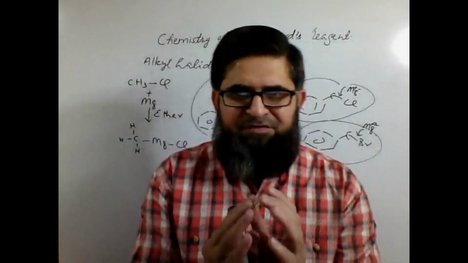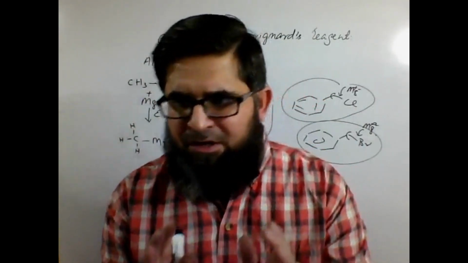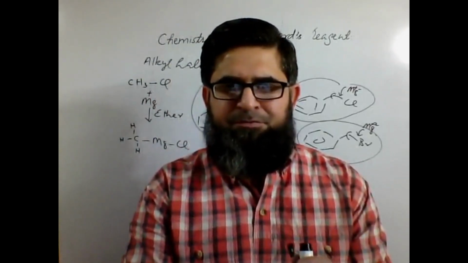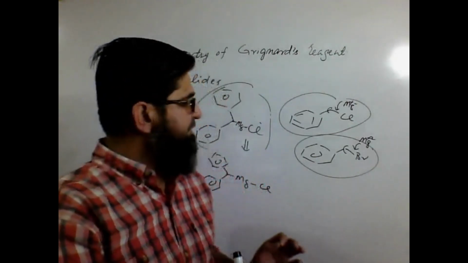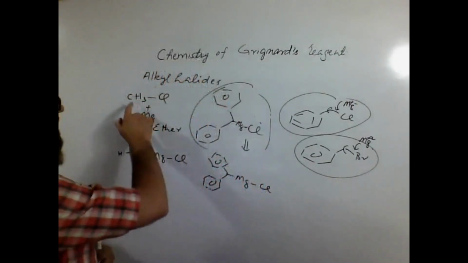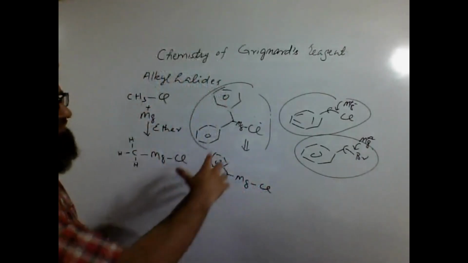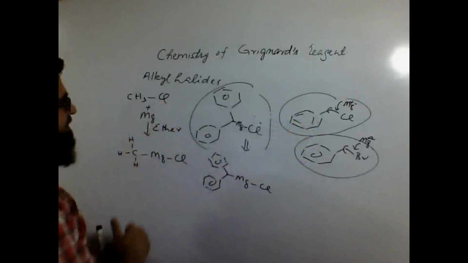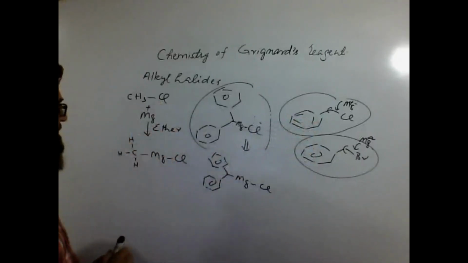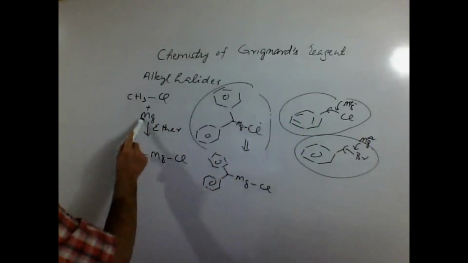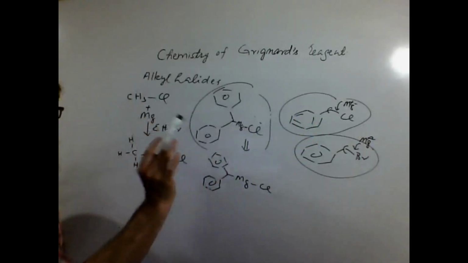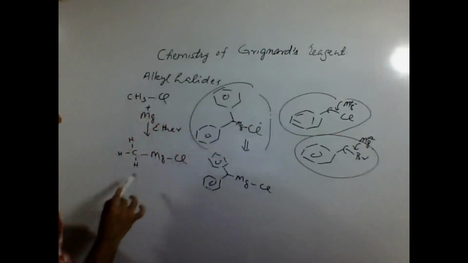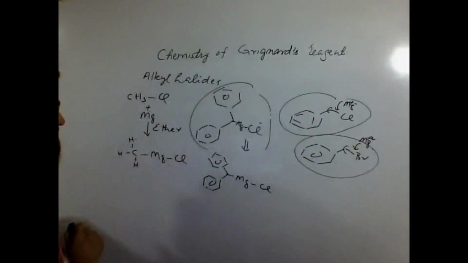You are supposed to start with an alkyl halide. The alkyl halide could be a simpler one. As I explained to you, the alkyl halides of various types can react with magnesium in ether as a solvent. Then what happens? This magnesium, which is a metal and electron deficient, gets inserted between this alkyl and the chloride part, giving us this type of molecule.